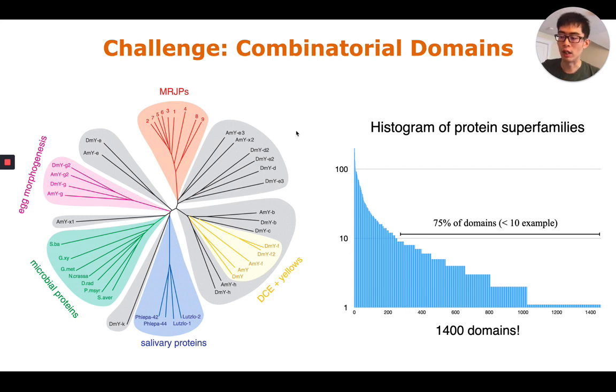For proteins, the domains are defined by protein superfamilies, which represent evolutionary groups. The domains are combinatorially defined along the evolutionary process, and there can be more than 1,400 different domains for a small dataset with only 10,000 examples. Here, 70% of the domains have less than 10 examples.